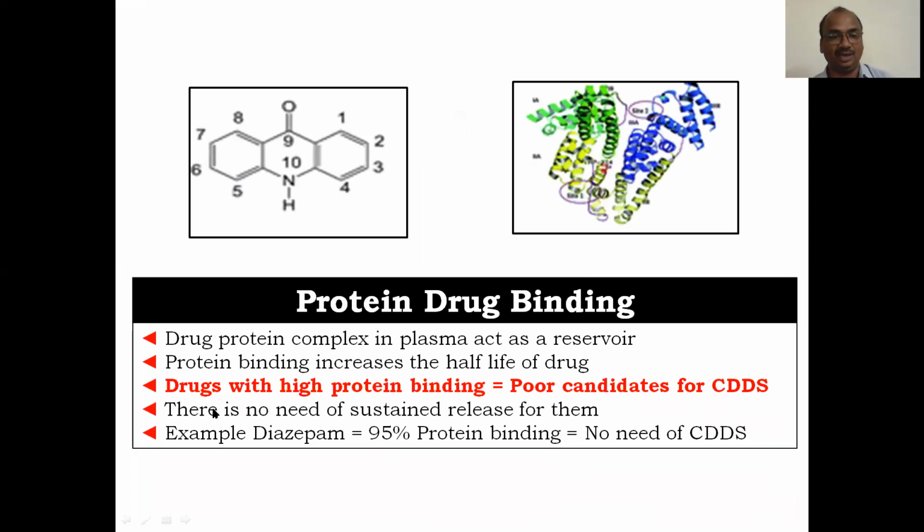Drug protein binding. We know that very well. Drugs bind with proteins. These proteins are present in the blood. In the plasma, blood has three parts again, that we know very well.